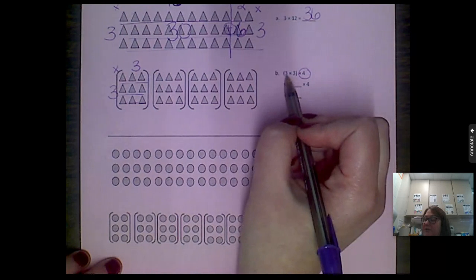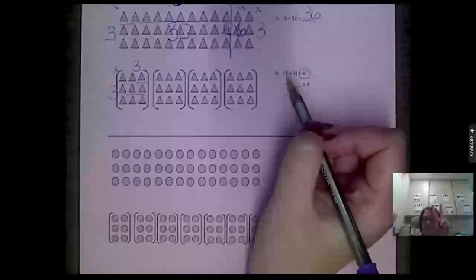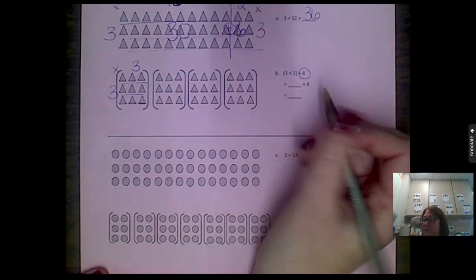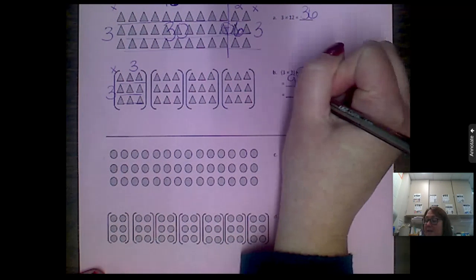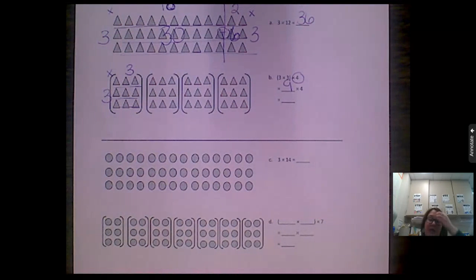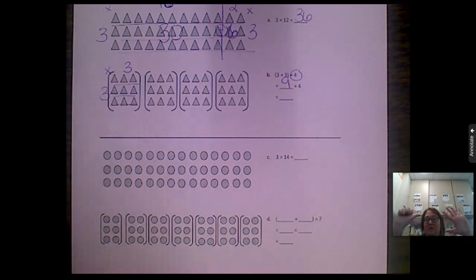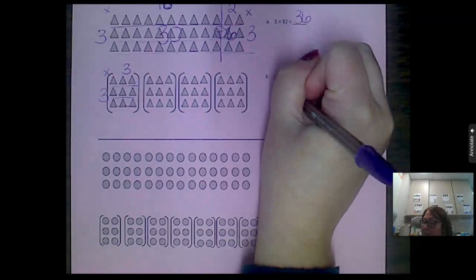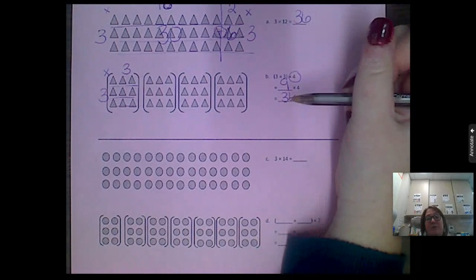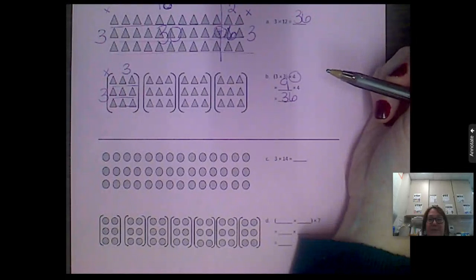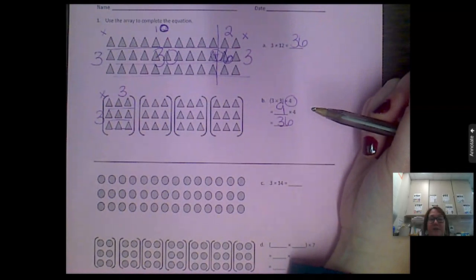So let's solve. What is 3 times 3? 3, 6, 9. So 3 times 3 is 9. And then I've got 9 times 4. I can solve that by counting by 4s, 9 times. Ready? 4, 8, 12, 16, 20, 24, 28, 32, 36. So it equals 36, the same answer as above. We just came to it a different way, we broke it up in a different way.